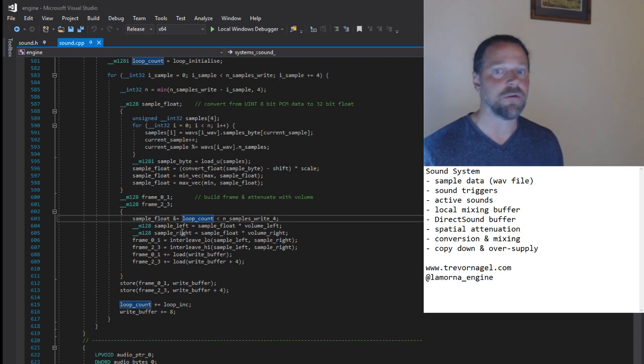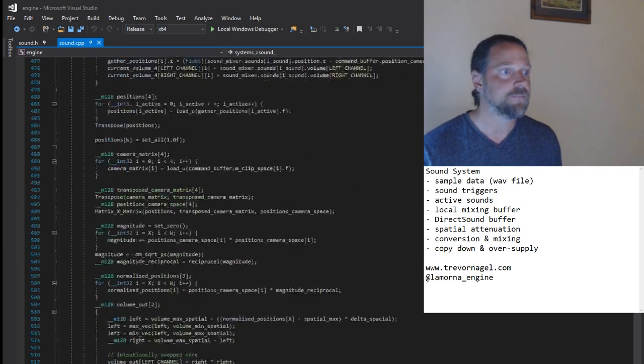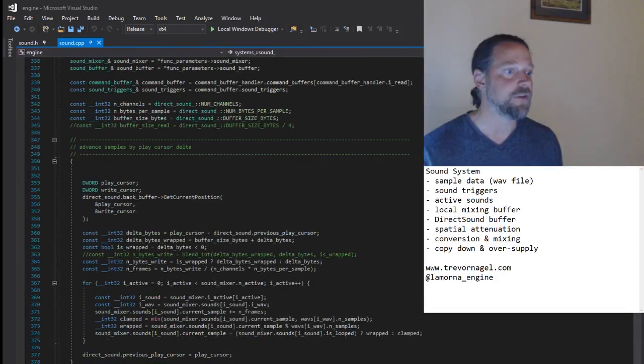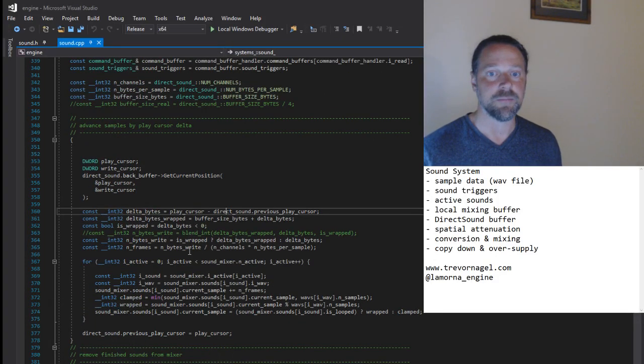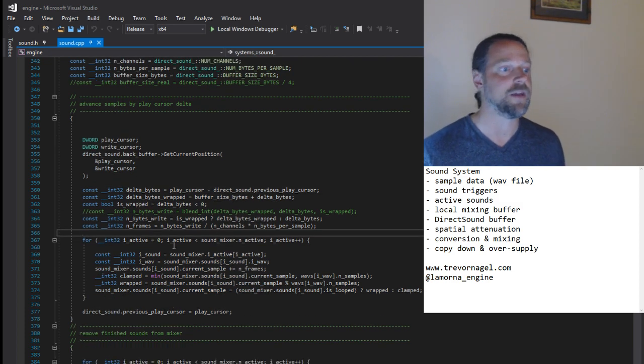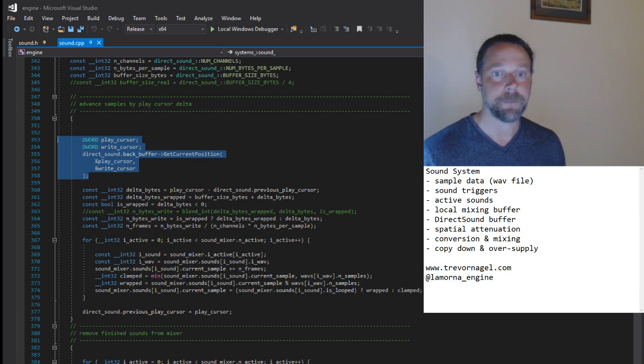Here in my local buffer, I have written down as many samples as I consider a slight oversupply. And then returning briefly to the top of the processing block, we can see this first section of code that we skipped is about stepping each active sound play cursor forward after querying the position of the direct sound cursor.